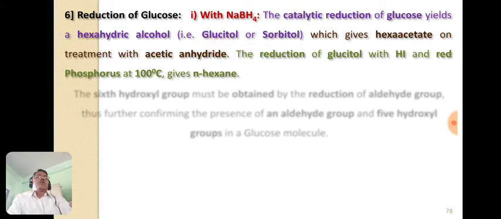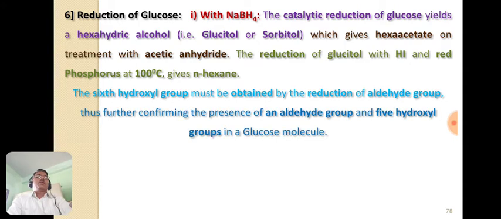On treatment with acetic anhydride, this glucitol gives the hexaacetate, and this indicates that there are 6 hydroxyl groups, one of which must be obtained by the reduction of the aldehyde group. And the reduction of glucitol with hydroiodic acid and red phosphorus at 100 degrees Celsius gives n-hexane.